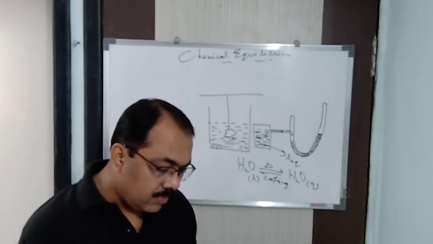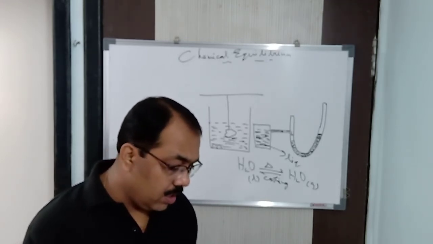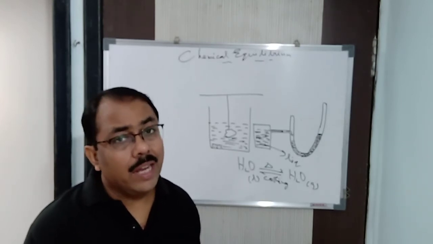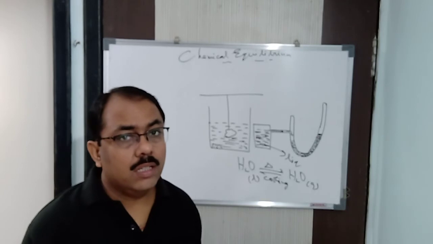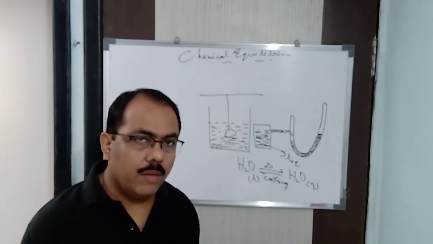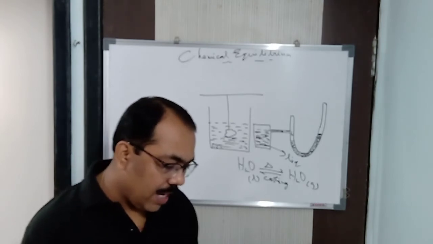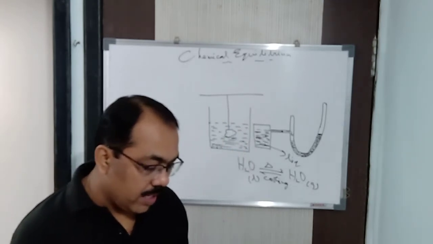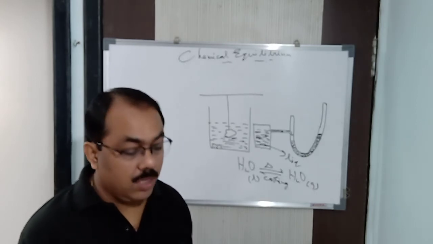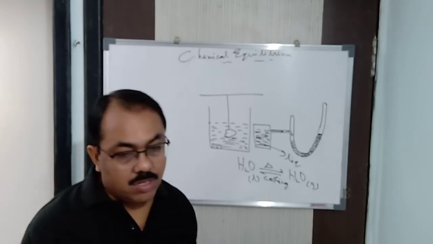Similarly, we can also explain the solubility of gas, the gas-solution equilibrium, on the basis of Henry's law, which you studied in the first chapter. Once more, let me tell you about it. The mass of the gas dissolved in a given mass of the solvent at any particular temperature is directly proportional to the pressure of the gas above the solvent.